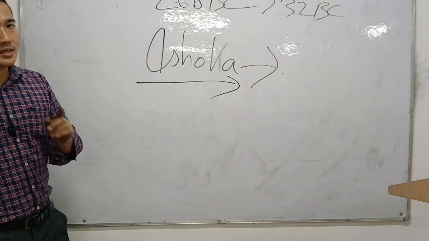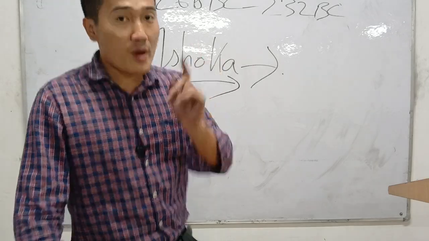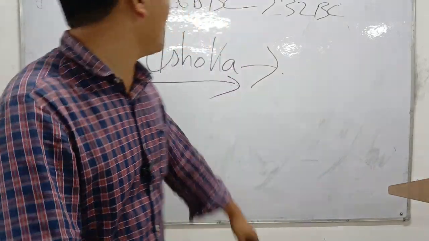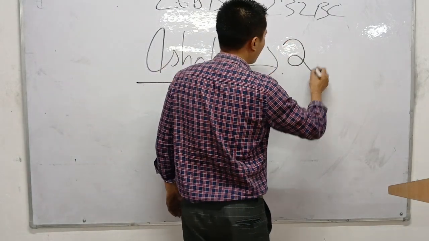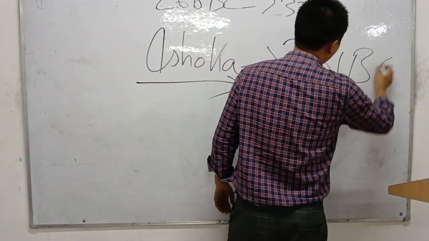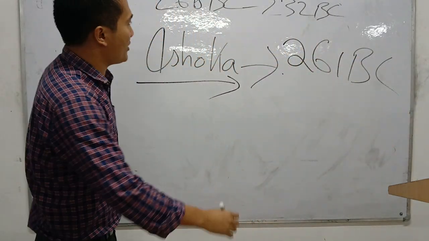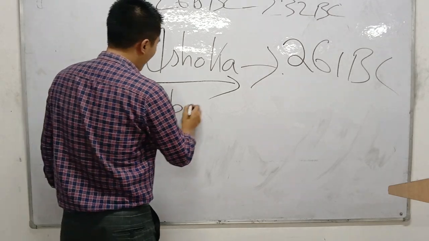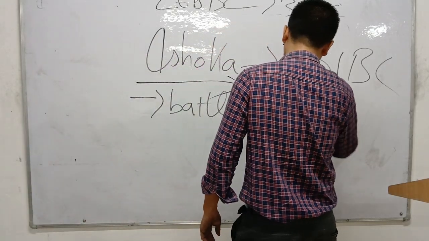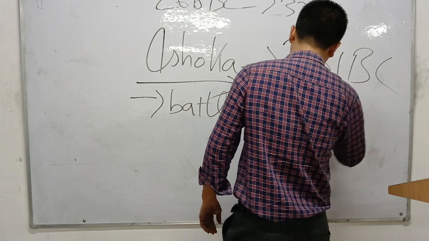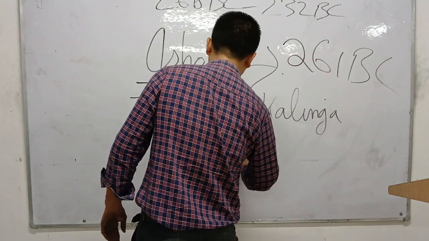Here we will discuss some important people. Right after he became the king, in the year 268, after 7 years, a very important event took place, the Battle of Kalinga.